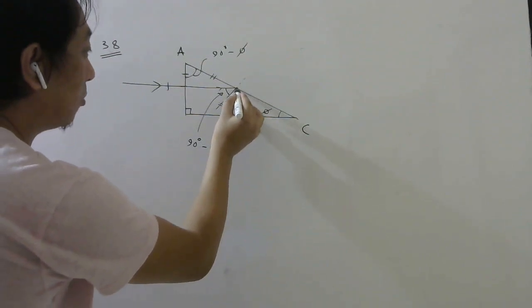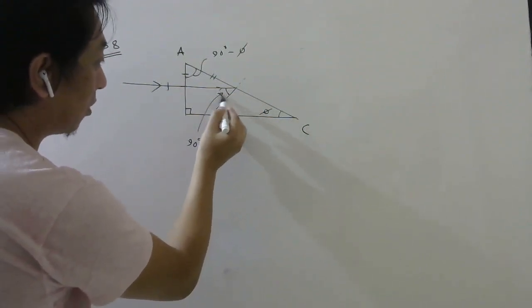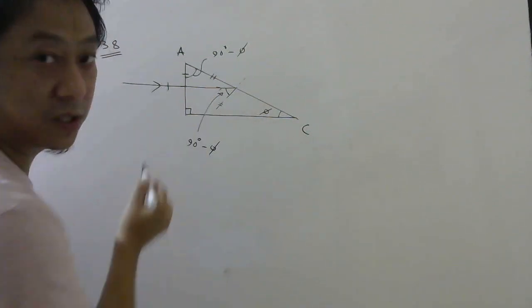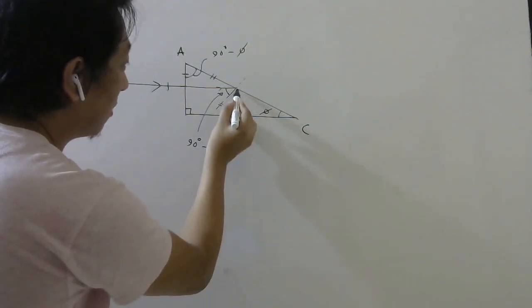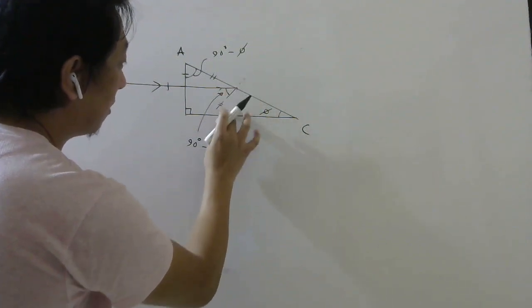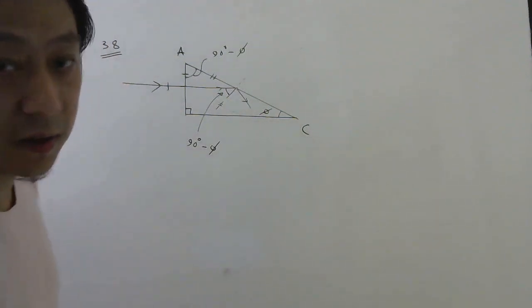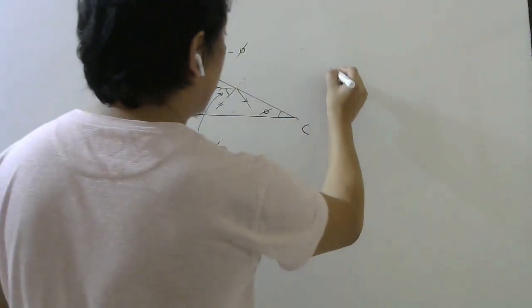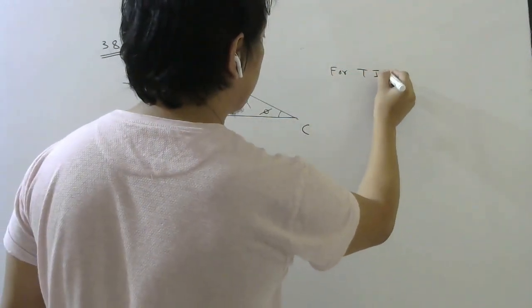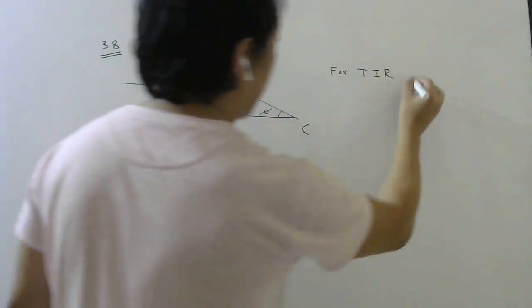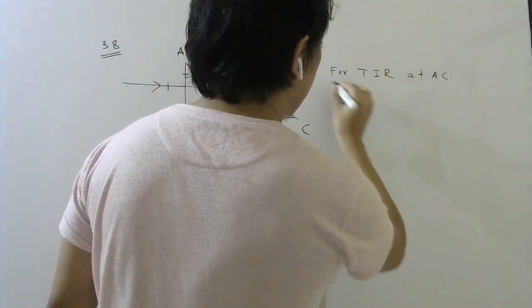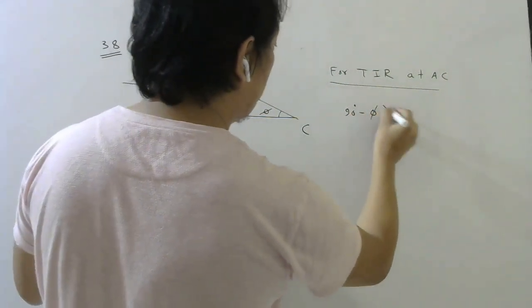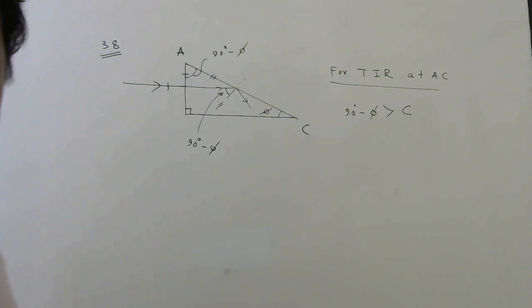Now they want light to suffer TIR. I don't know if it is 45, it will come this way. I don't know how much this angle is, so let me not show this way. It may be either this way or this way, depending on this angle. But it should suffer TIR. So for TIR, at AC, the angle of incidence, which is 90 minus phi, should be greater than critical angle.